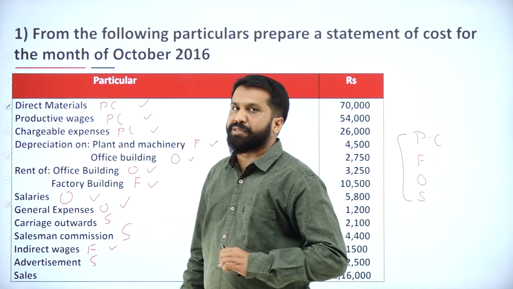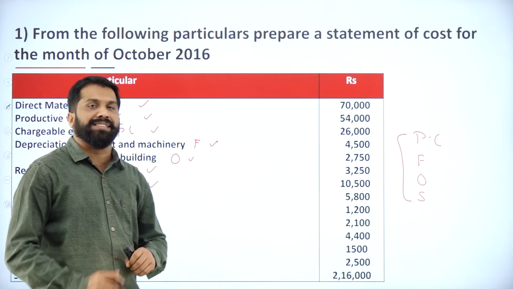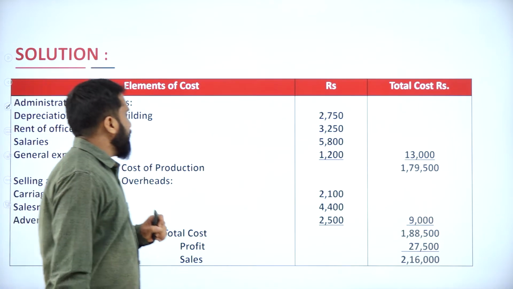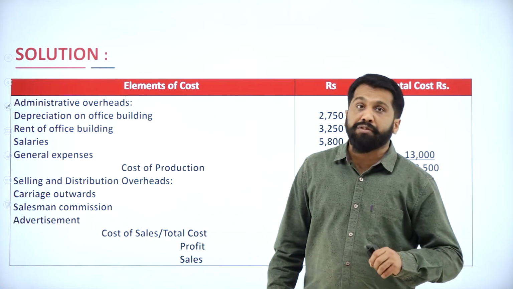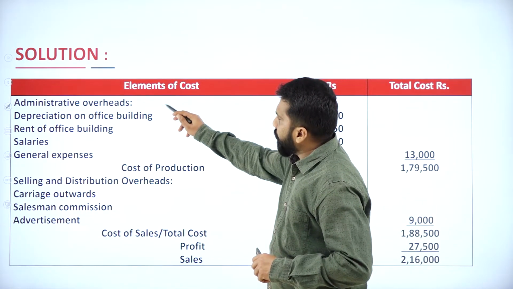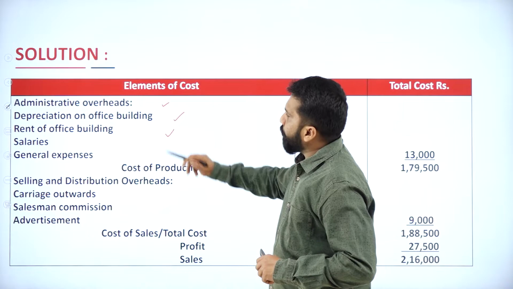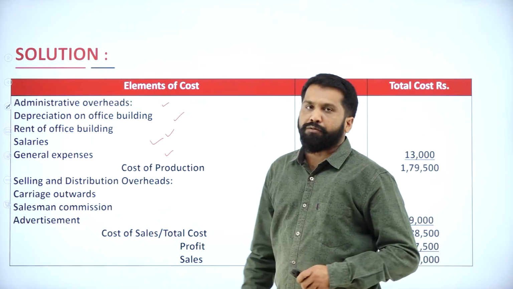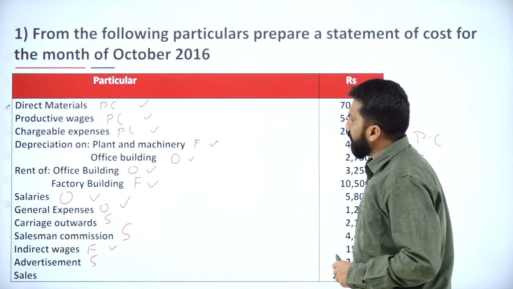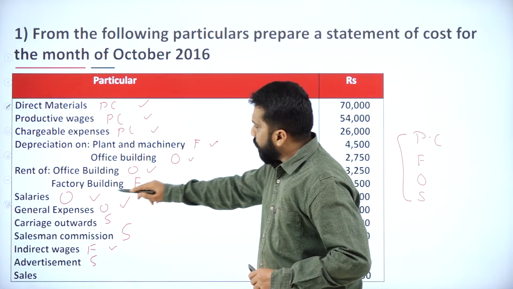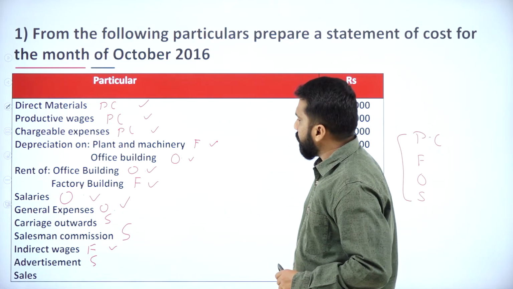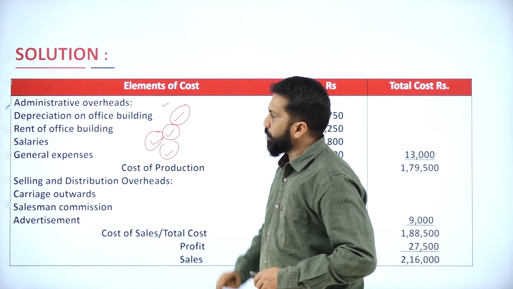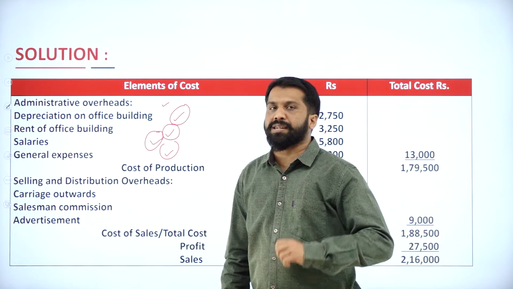Under elements of cost, we are doing office expenses like administration: depreciation, rent of office building, salary, general. I'll go back to your question. How many office items do we have? 1, 2, 3, 4. So under administration, yes, in total we have 4 expenses which come under office.